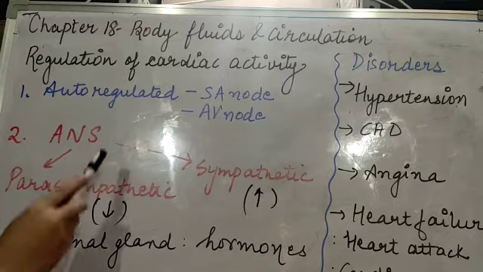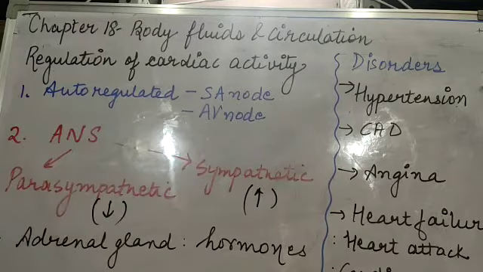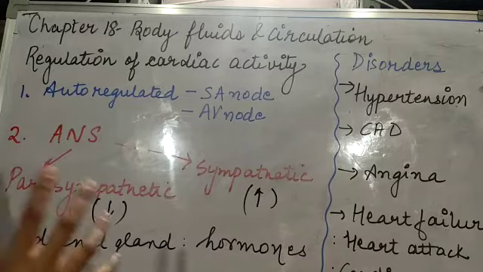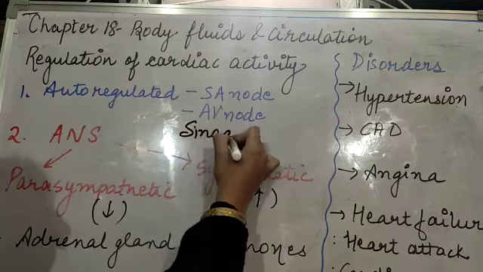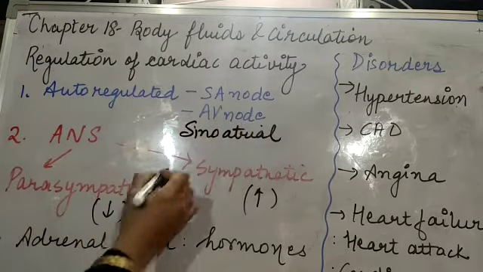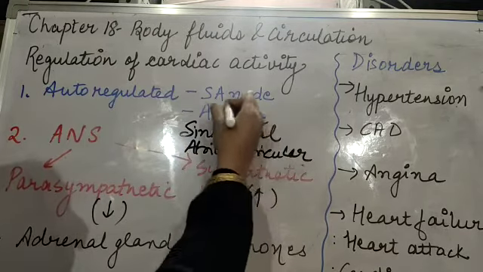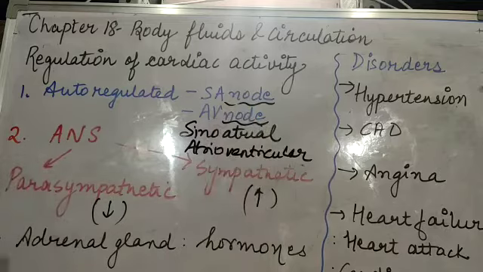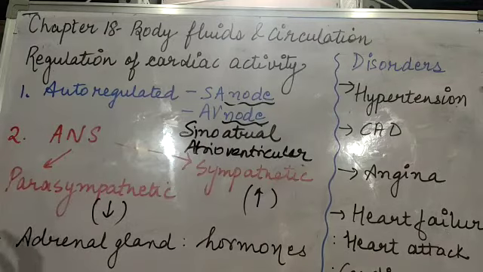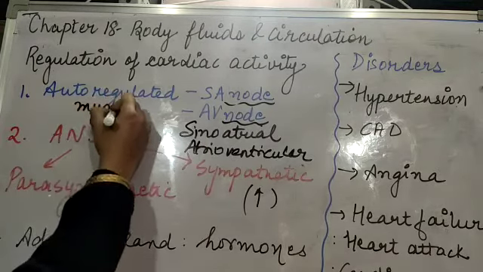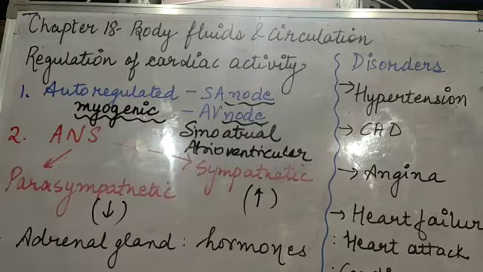Now, what do we understand by auto-regulation? Self-regulation. Auto means self. So, in the heart itself, in the right atrium, there is a nodal tissue which is called the SA node, sino-atrial node, and the AV node, which is the atrioventricular node. These nodes are nothing but a collection of cells, tissues, which will initiate the pumping of the heart. That is, they will initiate the heartbeat. So by itself, it is regulating. So we can say that the heart is myogenic because it is itself regulating its activities.